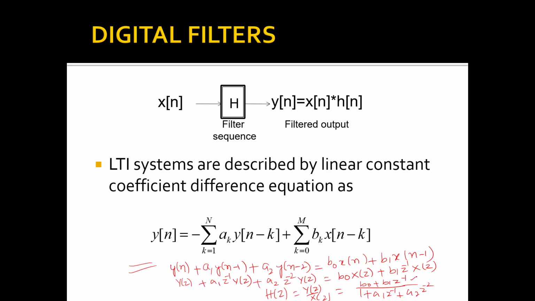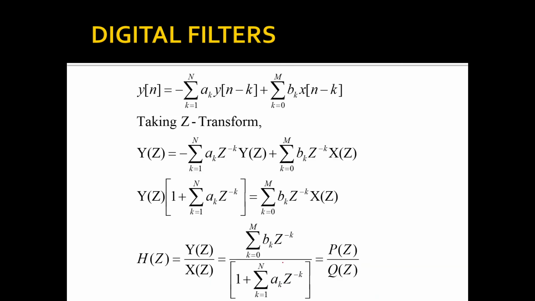You factorize the numerator and get the values of z, that will give us the zeros of the system, and the denominator polynomial you factorize and get the values of z, that will give us the poles of the system. So in general, the value of H(z) is given as Y(z) by X(z) equal to summation b_k z to the power of minus k by 1 plus summation a_k z to the power of minus k.